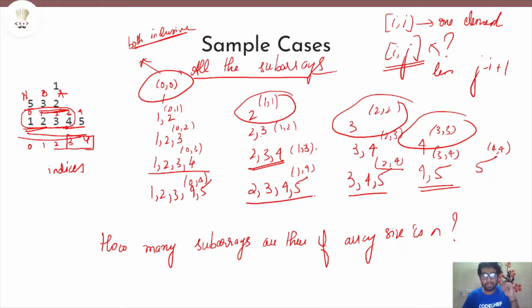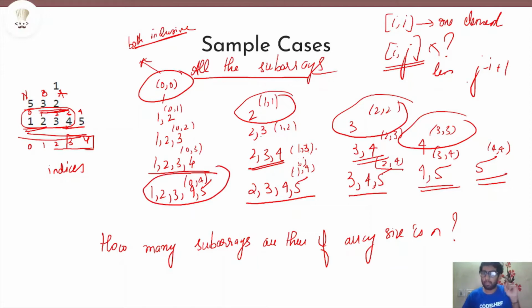If I want the subarray length here, what is the length of this subarray? We can look at it and say 4. But the length of the subarray i, j is 4 minus 1 plus 1, that is 4. Now if I want the length of this subarray, which is denoted by 2, 3, 3 minus 2 plus 1 is nothing but 2. If I want the length of this subarray, it's 4 minus 4 plus 1, that is 1. If I want the length of this subarray, it is 4 minus 0 plus 1, which is 5.